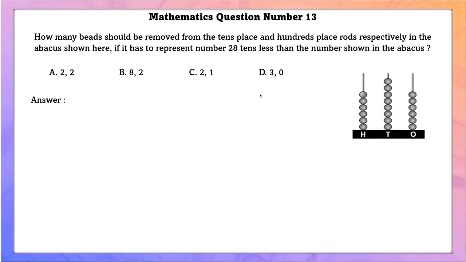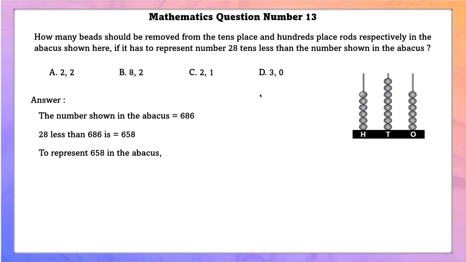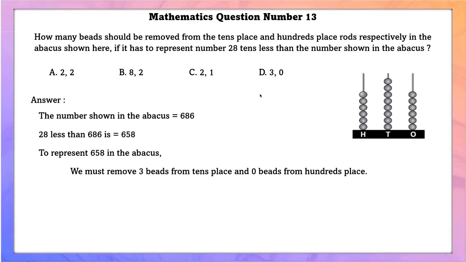Mathematics question number 13. How many beads should be removed from the tens place and hundreds place rods respectively in the abacus shown if it has to represent a number 28 tens less than the number shown in the abacus? First, the number shown in the abacus is 686. Now, 686 less 28 tens is equal to 658. In order to represent 658 in the abacus, we must remove 3 beads from the tens place and 0 beads from the hundreds place.